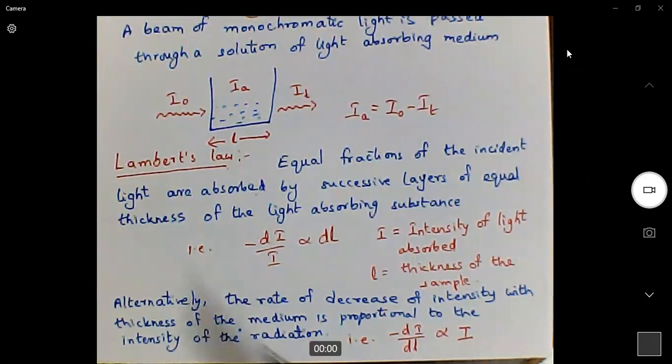So alternatively, the rate of decrease of intensity with thickness of the medium is proportional to the intensity of the radiation. So the decrease in the intensity of the incident light with respect to thickness of the beam is proportional to intensity. If we increase the intensity of the light, then the absorption increases. If we decrease the intensity of the light, then absorption decreases.